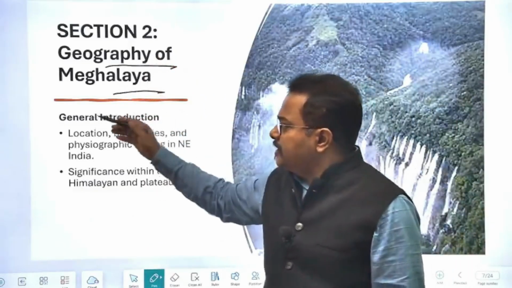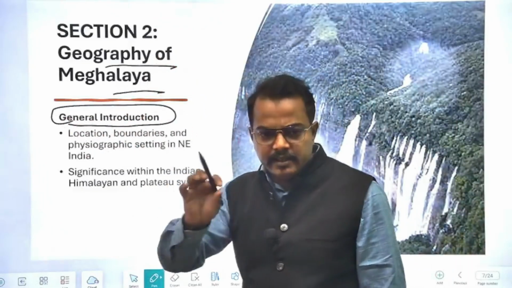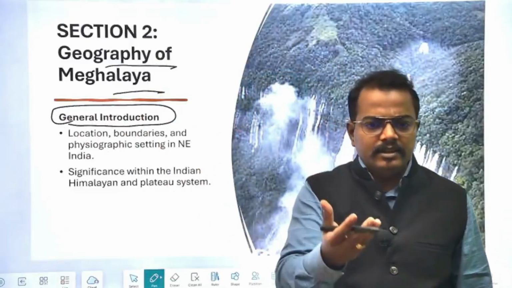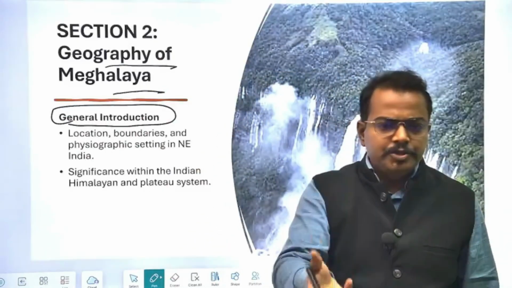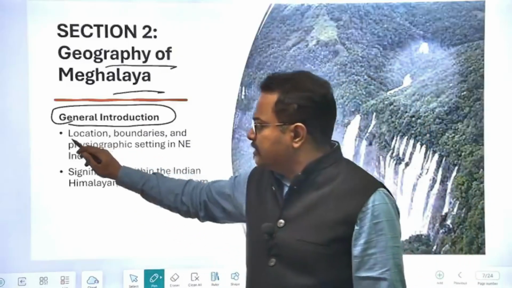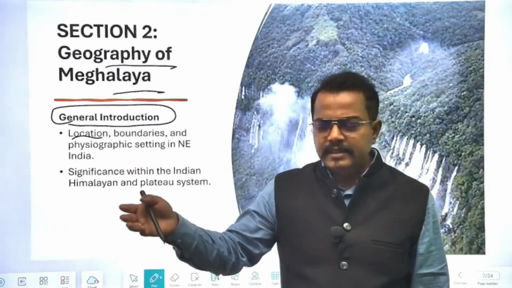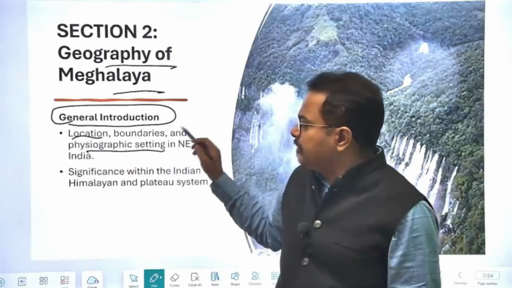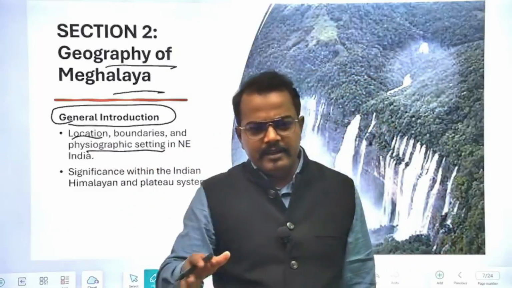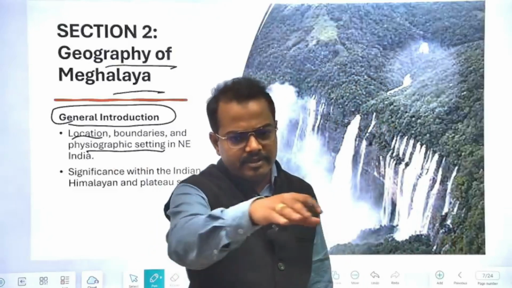So first we will start with the general introduction. This is again a subsection of geography. General introduction simply means: what is the latitude, longitude, what is the location of Meghalaya, what kind of neighboring states are there, what are the boundaries, and the different physiographic setting, not only of Meghalaya but of the entire Northeast. You have to understand the physiographic setting of the Northeast.